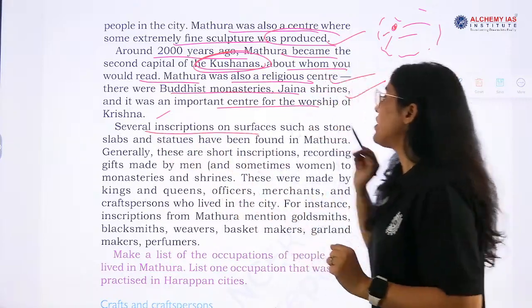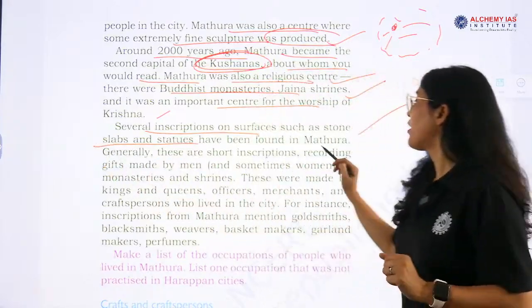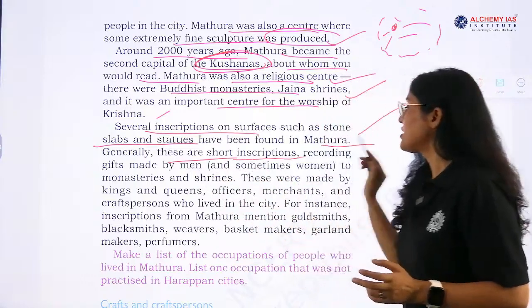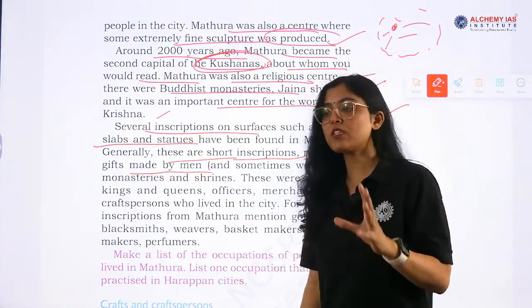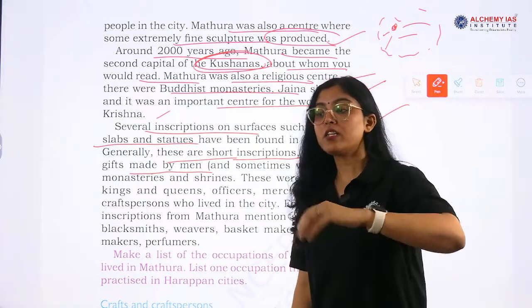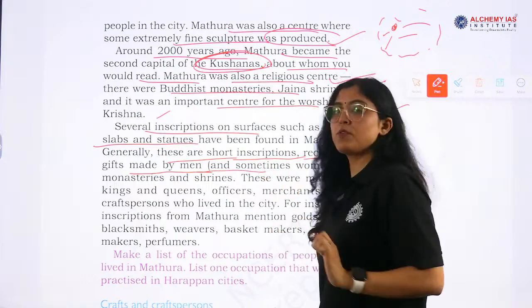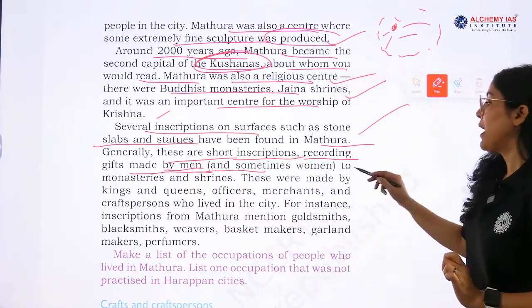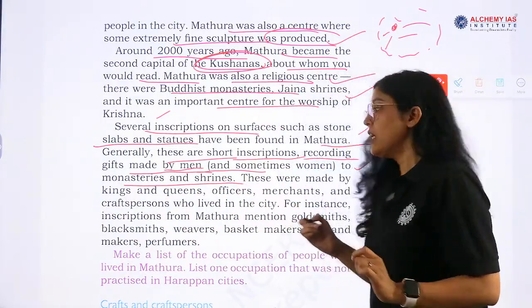Several inscriptions on surfaces such as stone slabs and statues have been found in Mathura. And there are short inscriptions also recording gifts made by men. So inscriptions were where kings' orders were inscribed, and also some of the short inscriptions belong to the people, the gifts that were given by men to monasteries and shrines. So they were also inscribed, written.